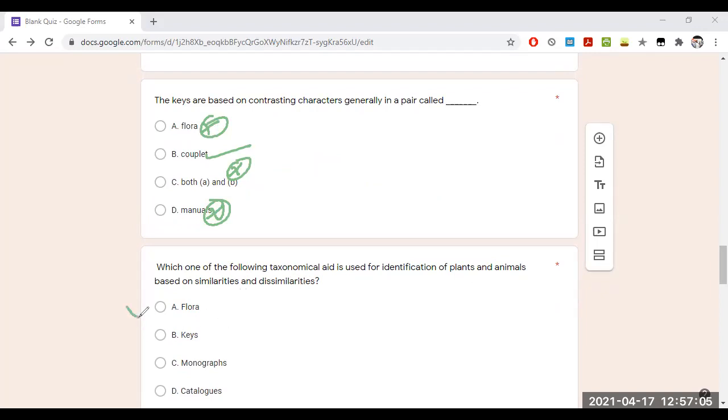This is the same question related to this one only. There is a keys. Monographs is not the correct answer. Catalogs are not the correct answer. Flora is not the correct answer. The answer in this case is the keys.